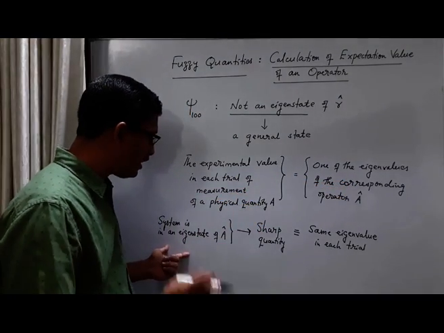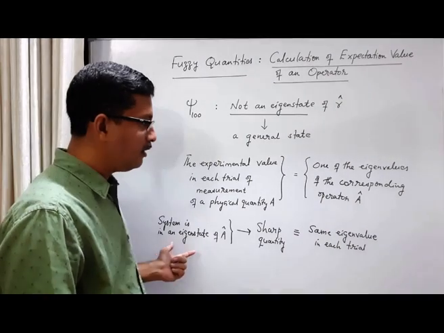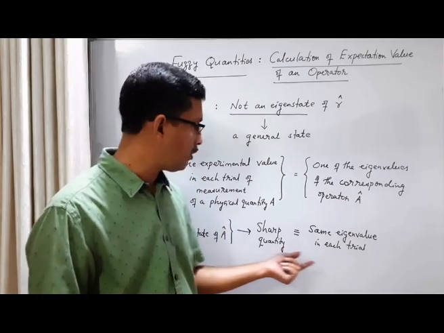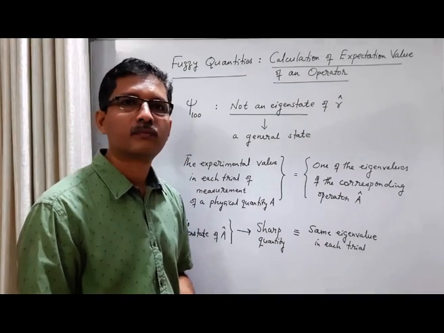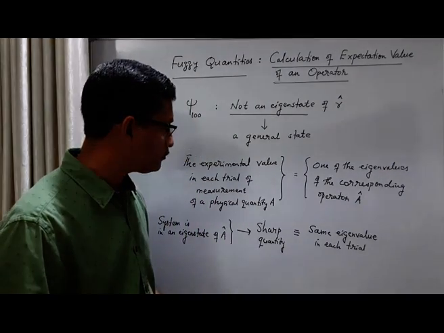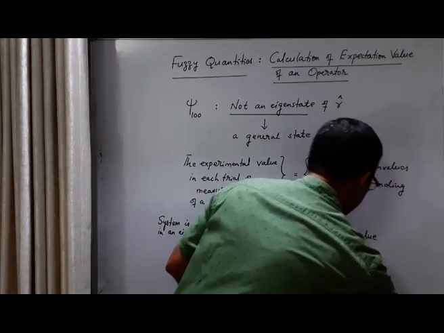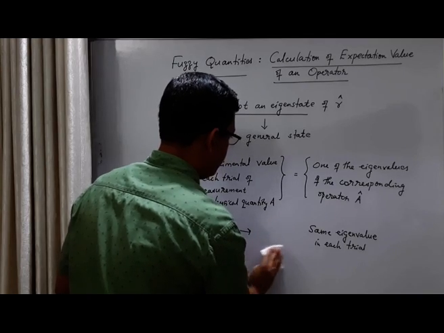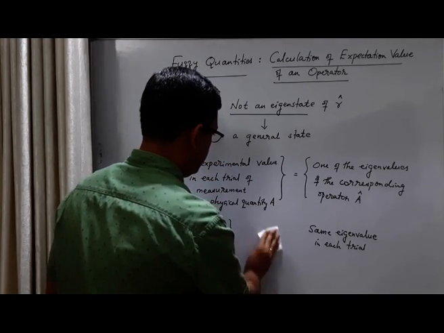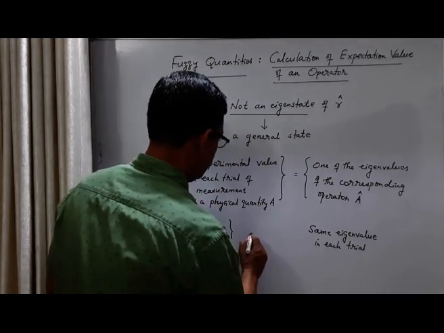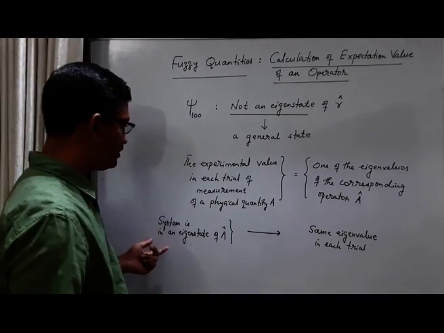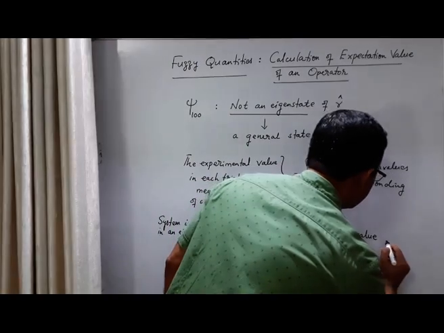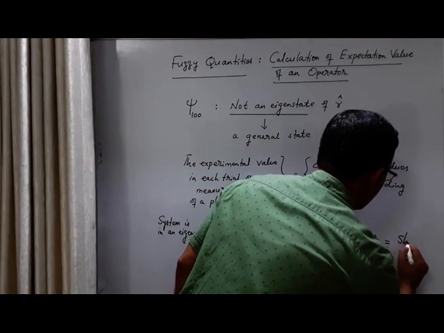If the system is in an eigenstate of A, we get the same eigenvalue in each trial, and this we call a sharp quantity.